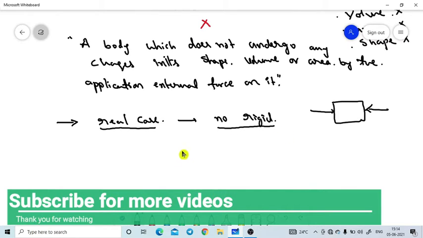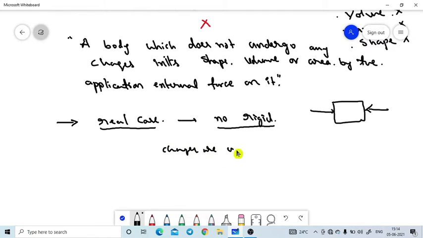If the changes are very small, then those types of bodies are named as rigid bodies.